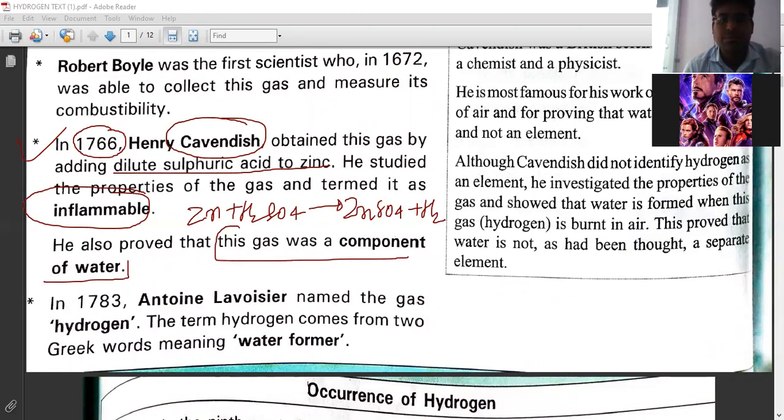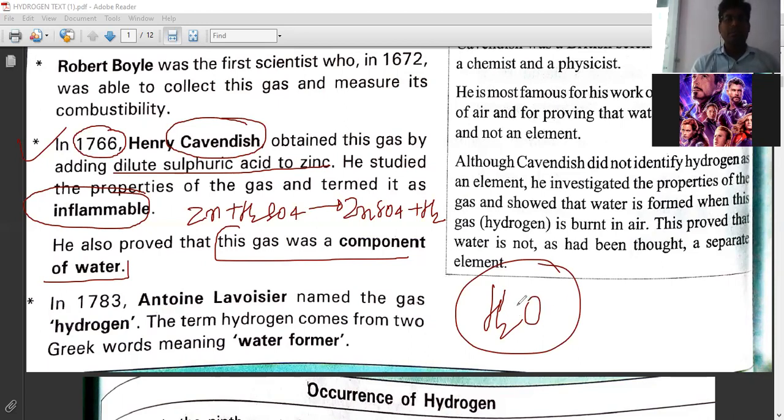Okay. So we know the chemical formula of water, right? It is H2O. Two atoms of hydrogen are required to form one molecule of water. So this was the observation made by Cavendish in 1766. The main experiment was done by him. When he put zinc in sulfuric acid, hydrogen gas was liberated. So write the name and this reaction in his honor.